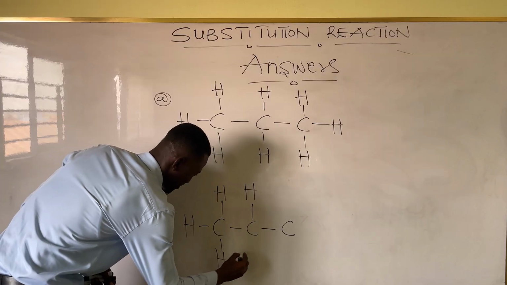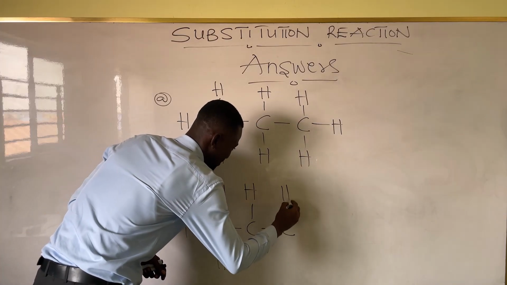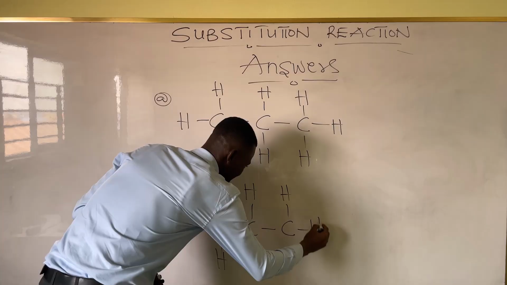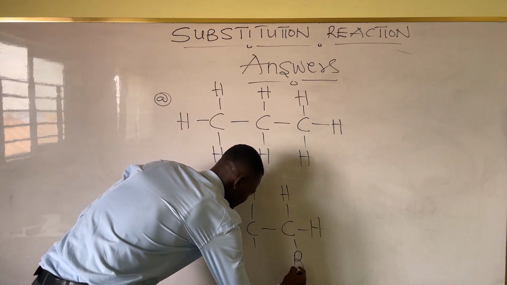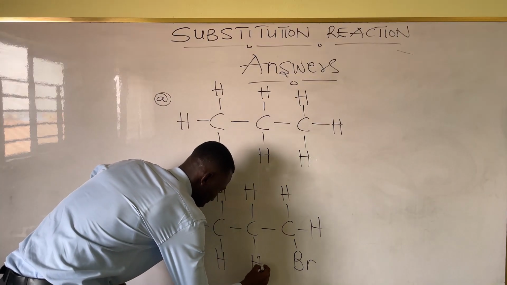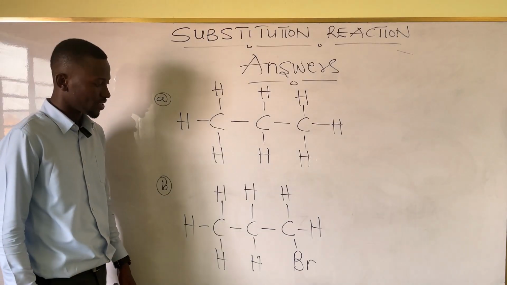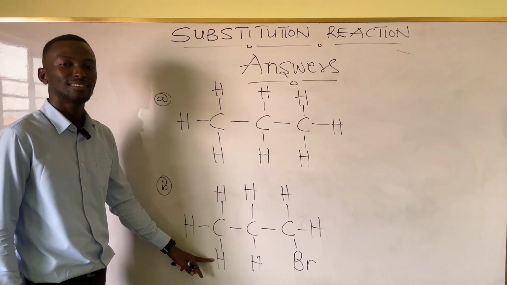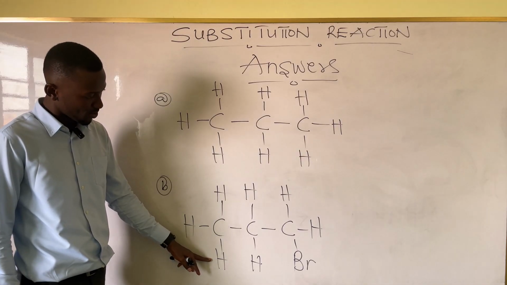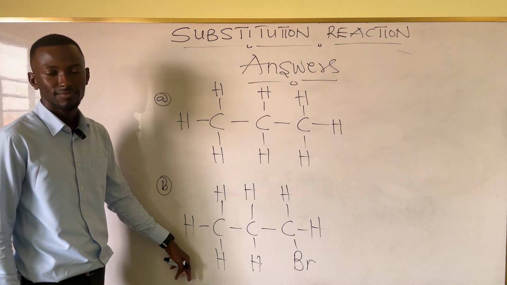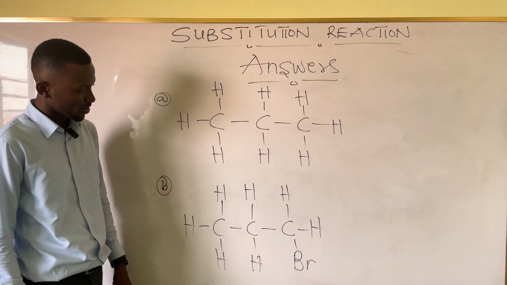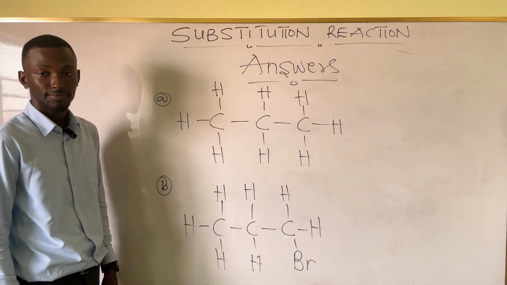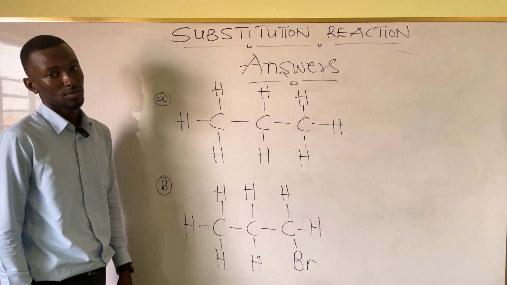So which spot should I use? At the end. Yes. This way? Yes. So this is bromopropane. Is it the only way to draw bromopropane? No. What other way can we draw bromopropane? You can put it in any of the other hydrogen spots.